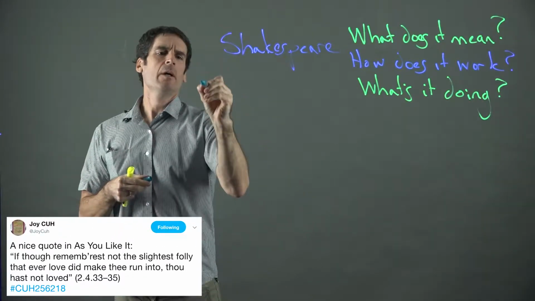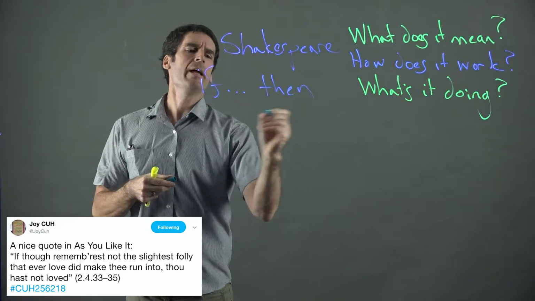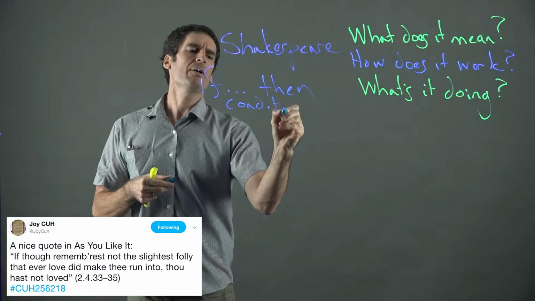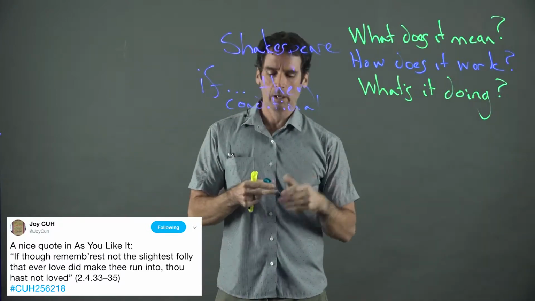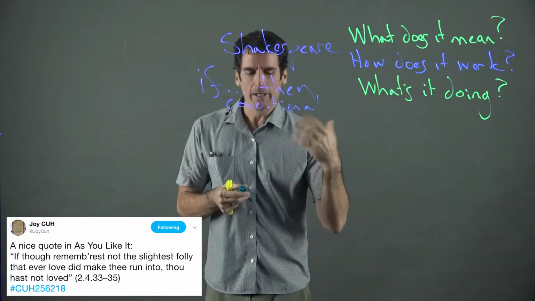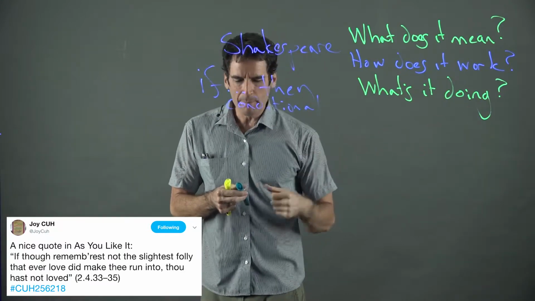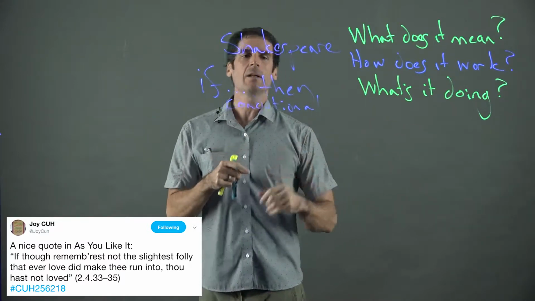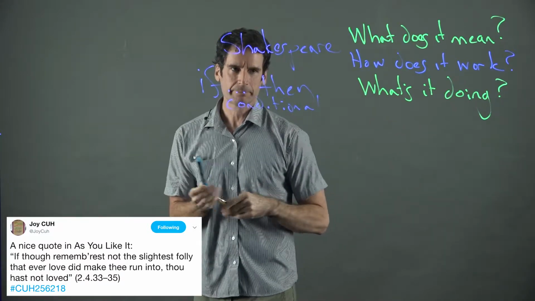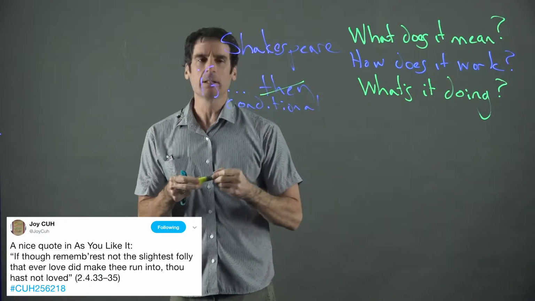And in this moment, Shakespeare gives us a conditional. If, then. And we don't actually see the then. In this passage, we see that appear as a thou. So we have, if thou, and that's you, if thou rememberest, and this whole big thing, if thou rememberest not the slightest folly that ever love did make thee run into, thou hast not loved. So he actually omits the then and replaces it with a thou, but thou hast not loved.